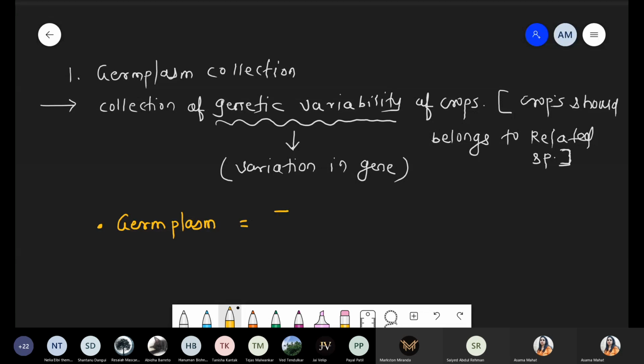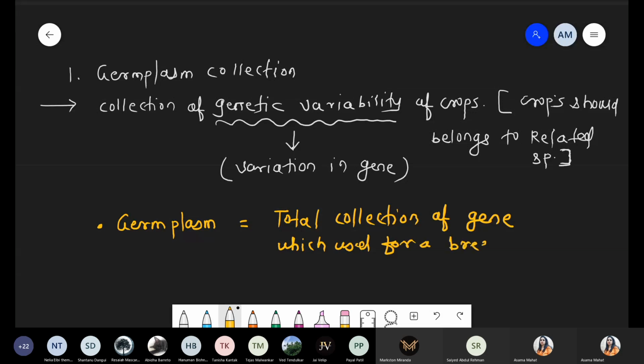So what is the meaning of germplasm? Germplasm is nothing but the sum total, the total collection of genes, which is used for a breeding process, plant breeding. Whatever two plants, whatever three plants we are selecting, we want the total collection of the genes, all genes. We have that entire information, so that collection is simply called the germplasm collection. Got it? Is this point clear?